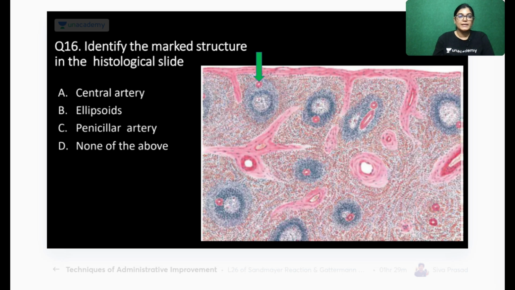Let's move on to the next MCQ, question number 16. Identify the marked structure in the histological slide. Can you see the green arrow-marked structure? First you have to identify the slide and then tell me which structure this is. Is it the central artery, ellipsoid, penicillar artery, or none of the above? Your time begins now. Identify it. Question number 16.